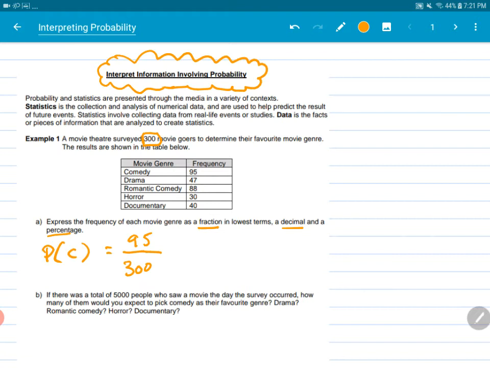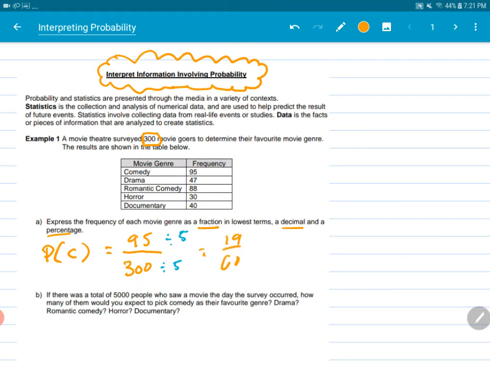So if we do 95 divided by 300, we can divide both of them by 5. Let's do that here, because obviously that's not our lowest fraction. It's not wrong, but it's not the lowest. And we'll get 19 out of 60.